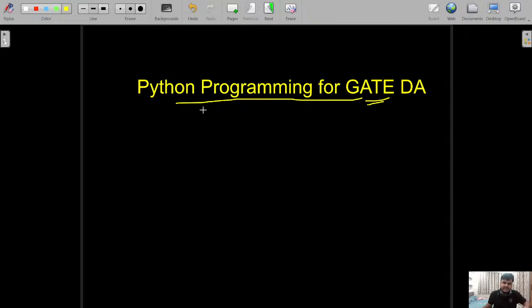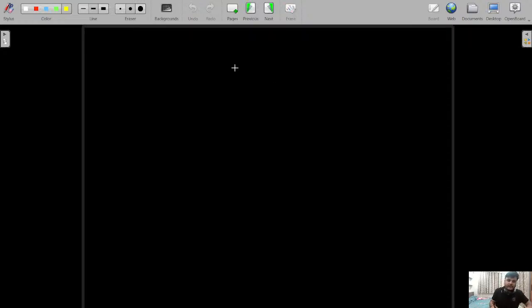Among the multiple subjects, Python programming is one of the key subjects there, and it is a very essential stepping stone to learn the other subjects like data structures, machine learning and AI. Because all the syntax which is going to be asked in the GATE DA exam will be based on Python only. So it is very essential to learn Python programming for GATE DA, right? Now, before starting, we must understand the roadmap.